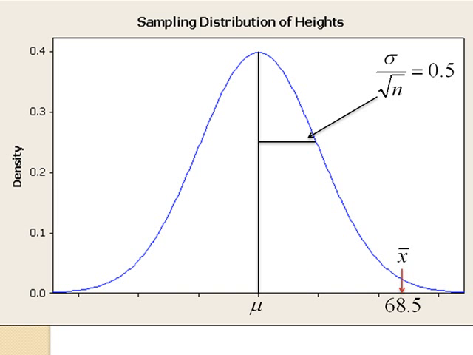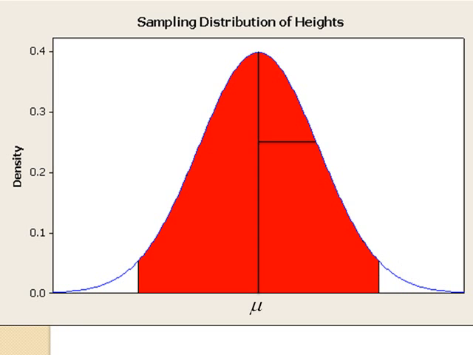Since we know that the sampling distribution is normal, we can say that if we go 2 units of standard deviation away from mu in each direction, approximately 95% of the sample means fall in the area shaded in red. Pause here to recall this property of the normal distribution. Based on this property, we know some information. There is roughly a 95% chance that the unknown population mean is no more than 2 standard deviations from this x bar. This is because about 95% of the x bars fall within 2 standard deviations from mu.